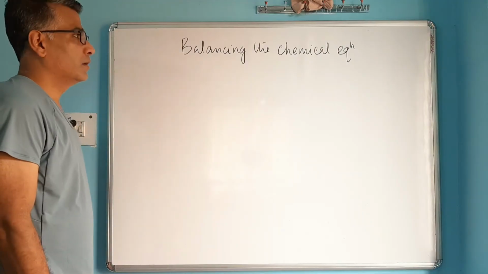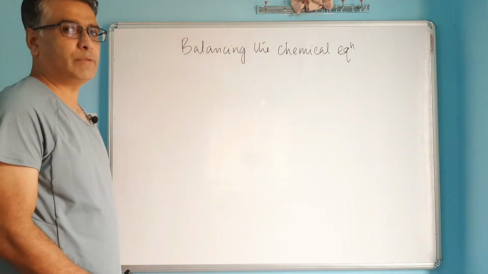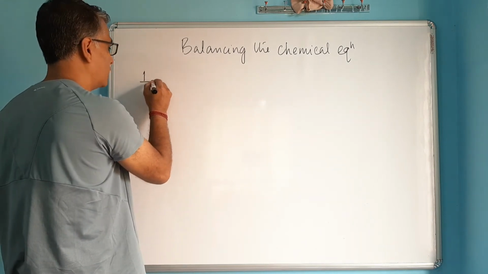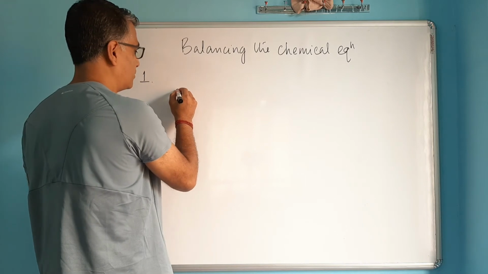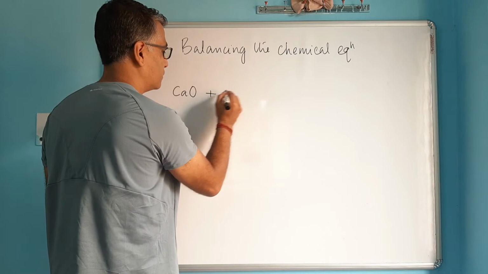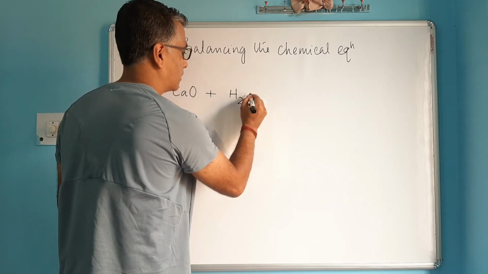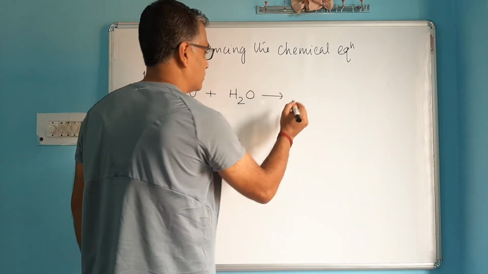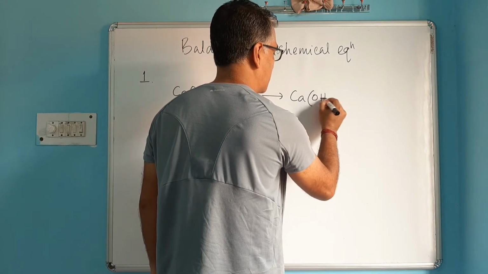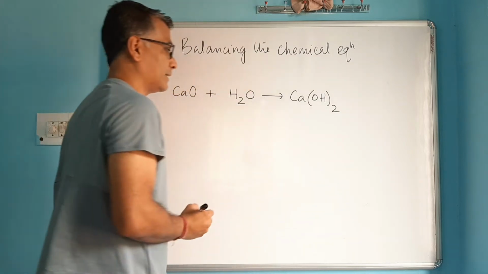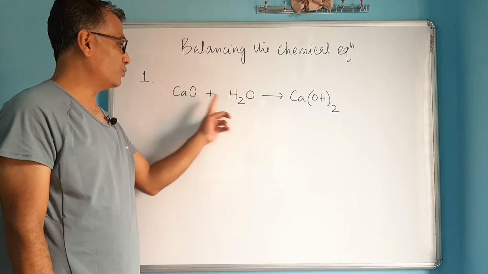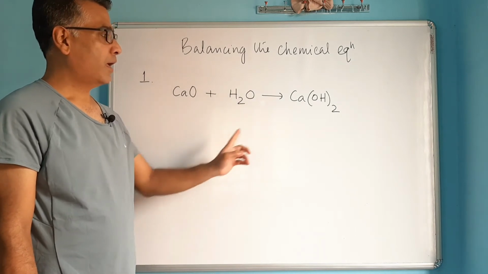Today we'll practice balancing some simple chemical equations. The first one we have here is a reaction between calcium oxide, which is also known as quicklime, with water. It leads to the formation of calcium hydroxide, which is also known as slaked lime. So in this equation, you've got two reactants and a product.